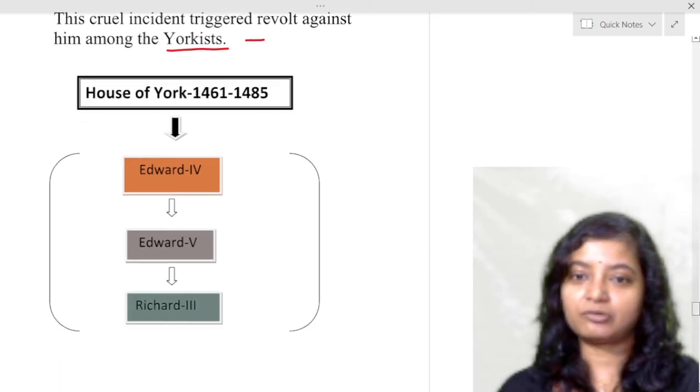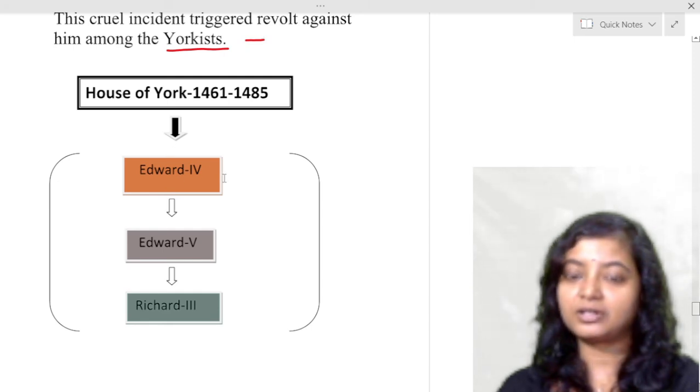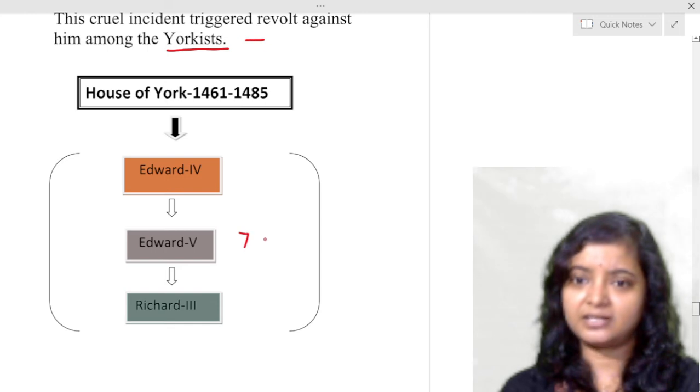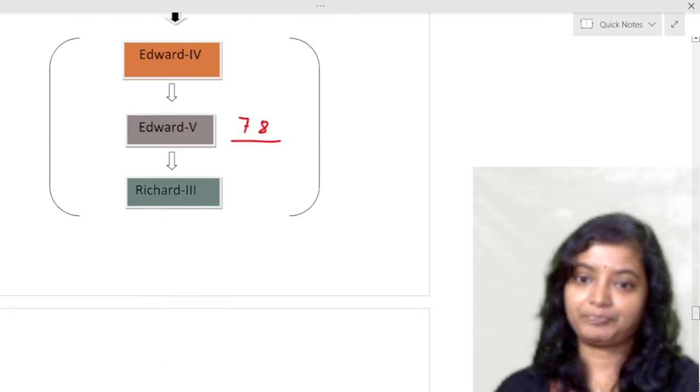So, House of York, we can have a look. Edward IV, then Edward V was king for just 78 days at his young age, and he was killed along with his brother by Richard III, their uncle.